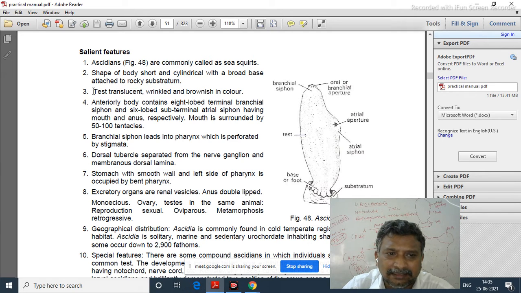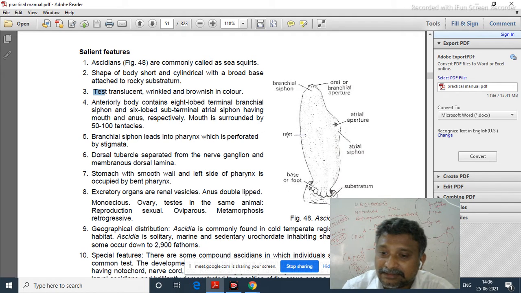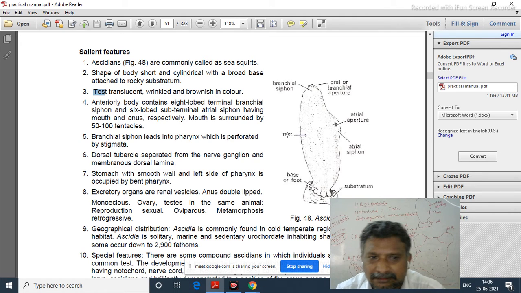Another one is the test. The test is made up of tunicin protein, sir. Yes, tunicin protein.